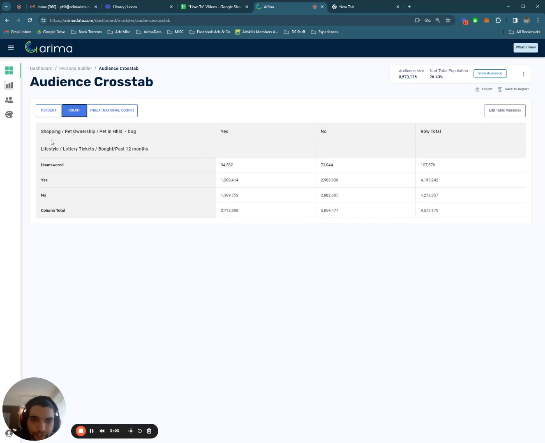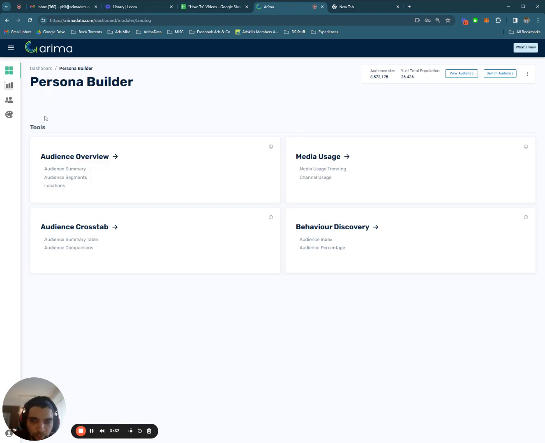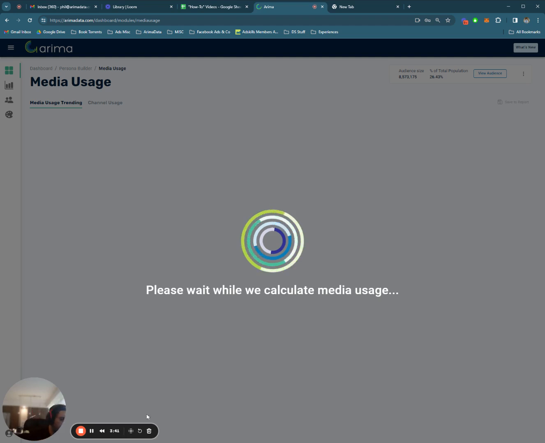You can look at this by count if you want an actual raw number of people, or if you want a comparison to the average person to see the likelihood of them doing X or Y, you can do that here as well. Okay, so that's it for the audience crosstab. Let me move on to brighter and bigger things like media usage.